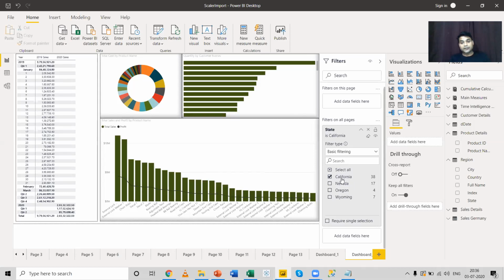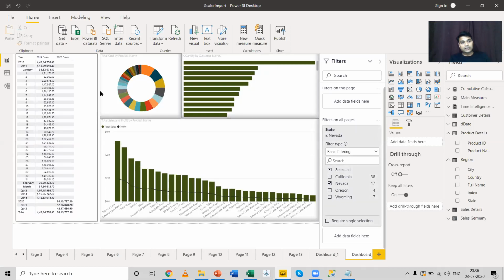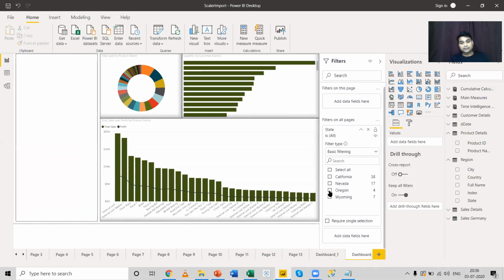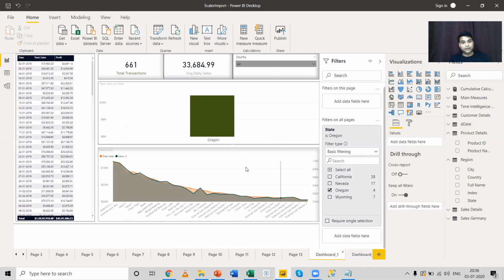See, I can see the filter over here, right? Now, if I select Nevada, it will only show the details of Nevada. If I select Oregon, the same will be shown over here, Oregon, you can see. So this particular filter will be applied on all the pages.